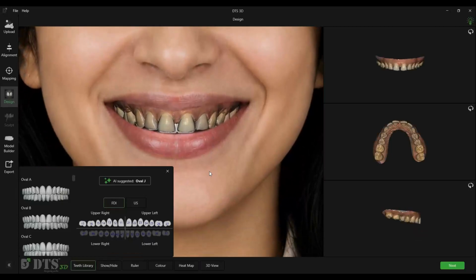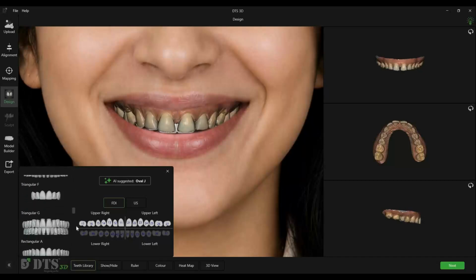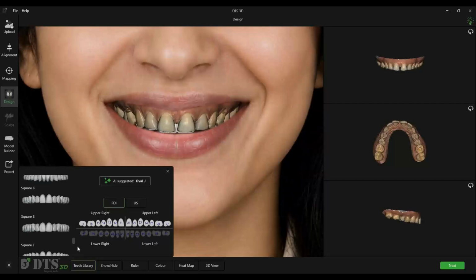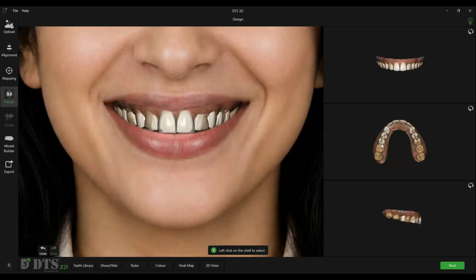Based on the 2D smile simulation template used, DTS 3D automatically suggests the most suitable tooth library for the case. This provides an excellent starting point for the design. DTS includes multiple natural tooth shape options within its library. To insert multiple tooth shells simultaneously, hold down the Shift key and click the first and the last tooth shell.